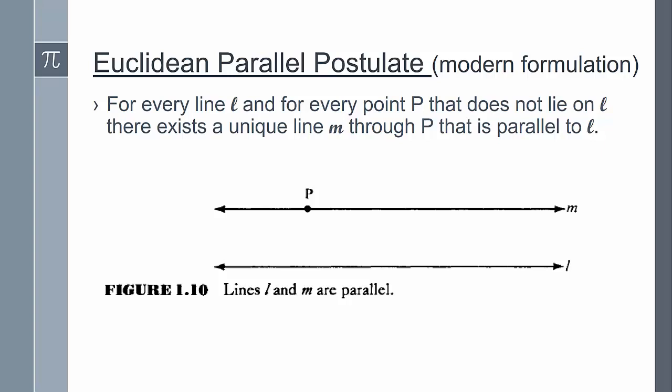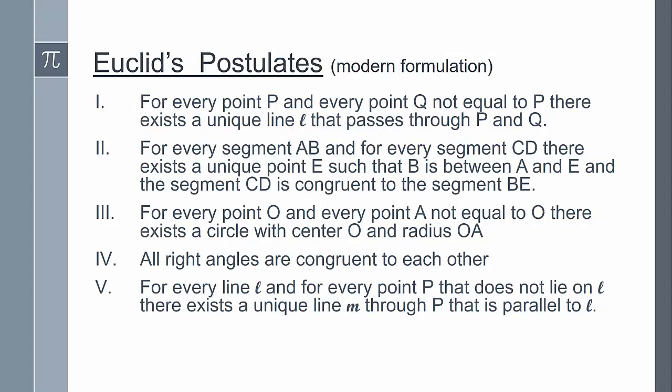The fifth postulate is different because we can't verify empirically whether two lines meet. Since we can only draw finite segments, not lines, we could extend segments further and further, but we can't go on extending forever. So many mathematicians tried to prove that this parallel postulate could be proven using the first four postulates. This led to many controversies. And before we get to that, let's look at a list of all five of Euclid's postulates.